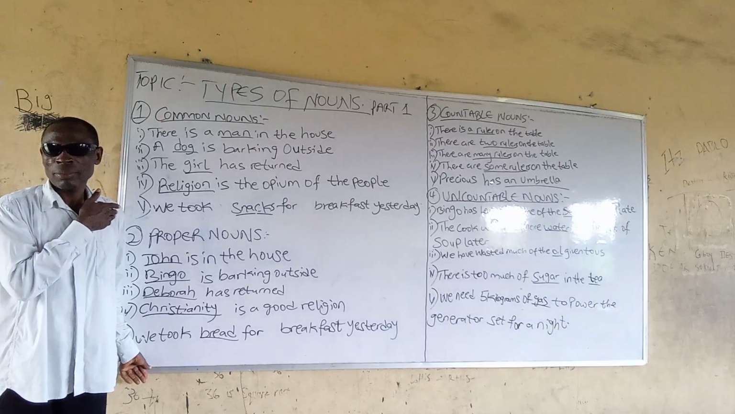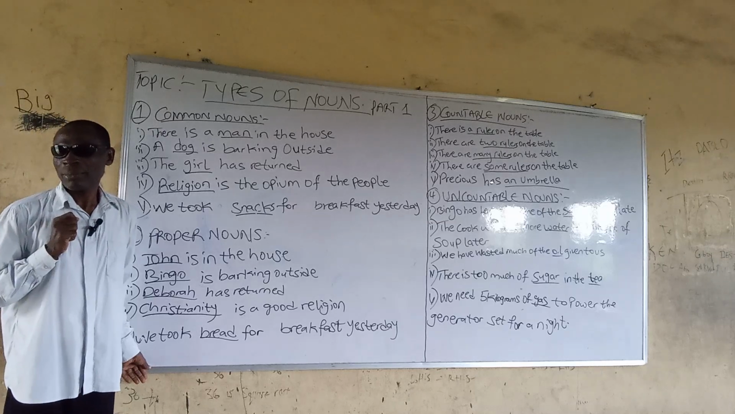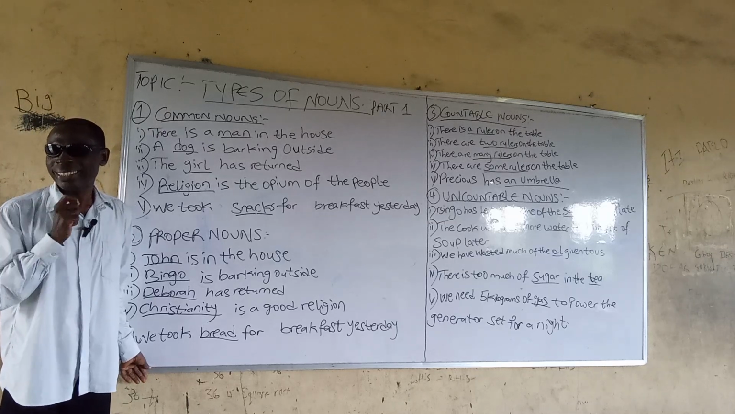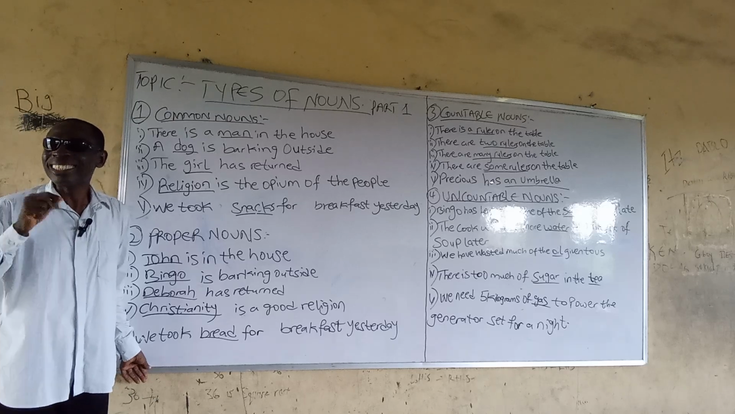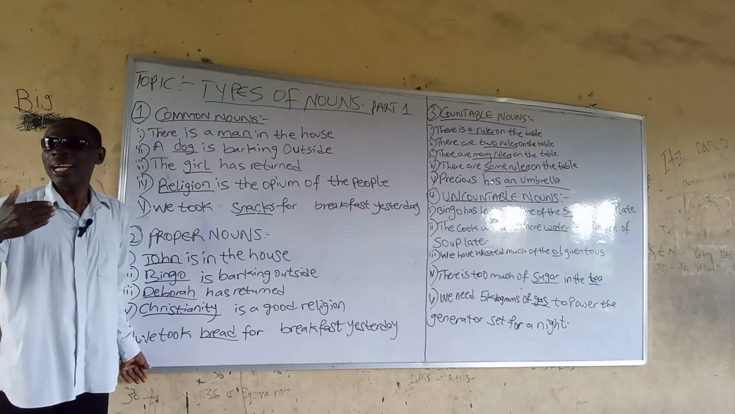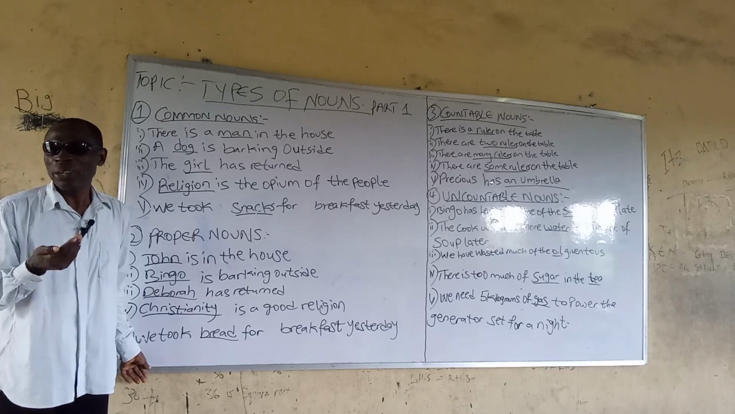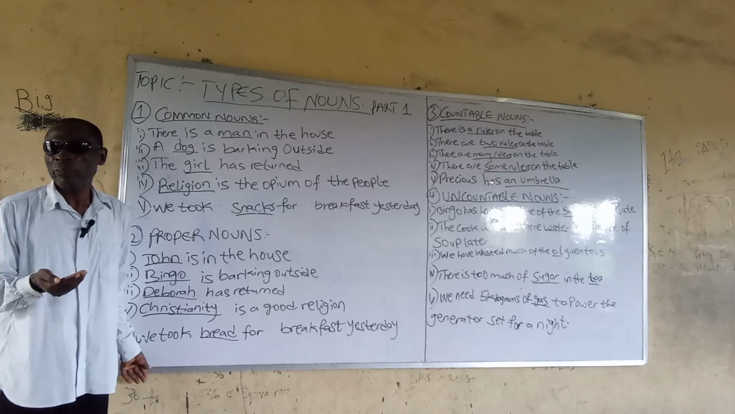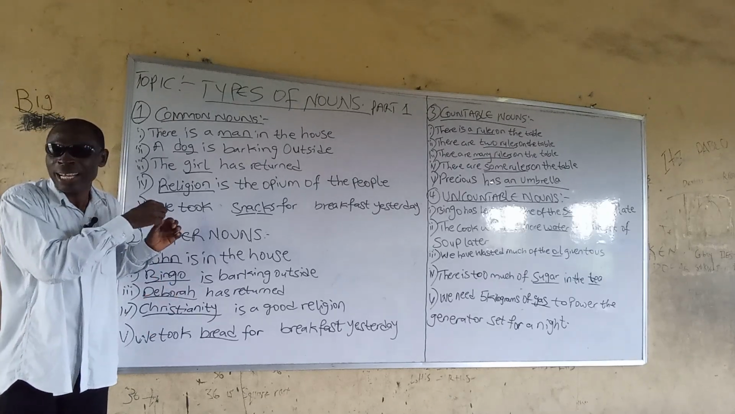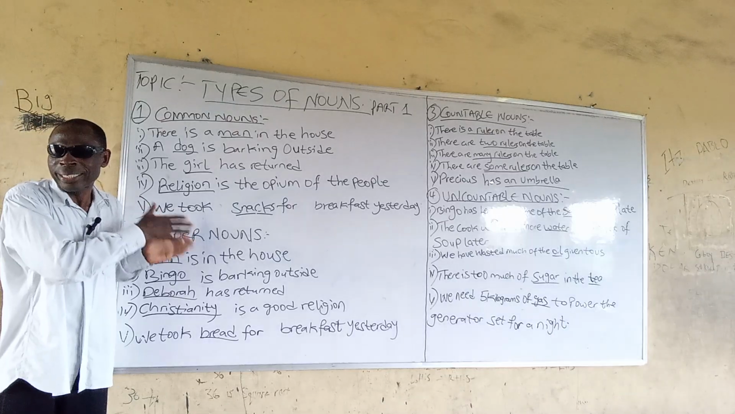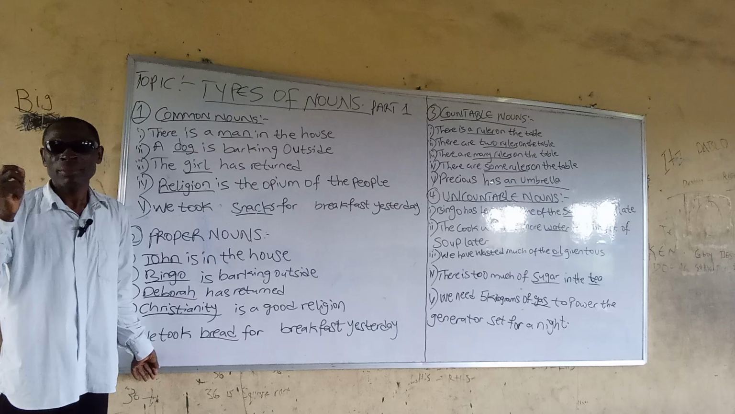Sentence number 2. Bingo is barking outside. What is the proper noun in this sentence? Bingo. You know why? Because it is the name of a particular dog. Whereas dog is a common name for a group of four-footed animals. But bingo distinguishes this particular animal as a dog from the rest of the group. That is what makes that name bingo proper.